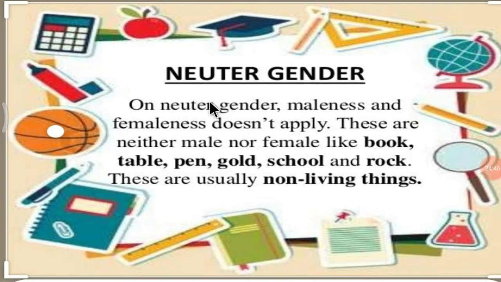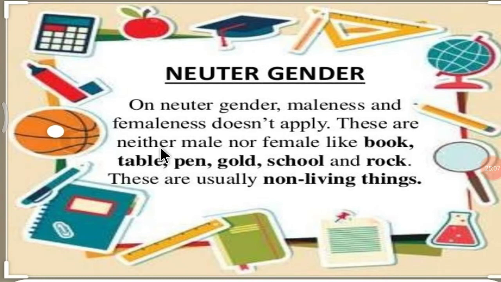neuter gender. In neuter gender, maleness and femaleness don't apply.